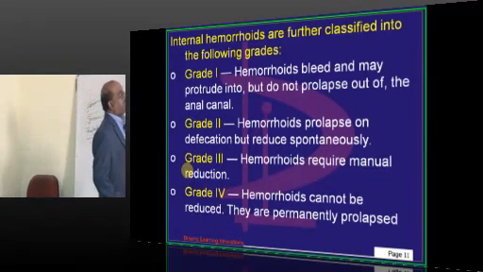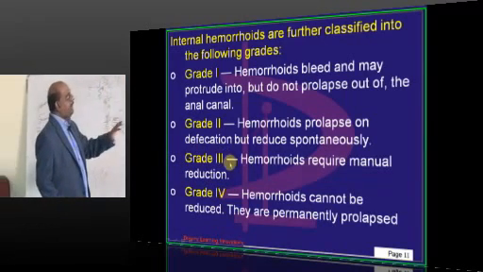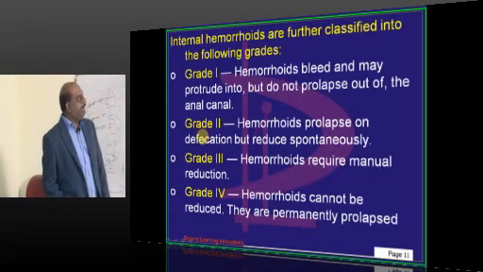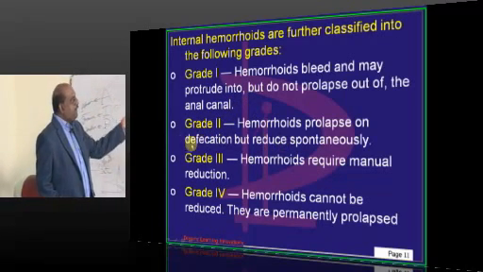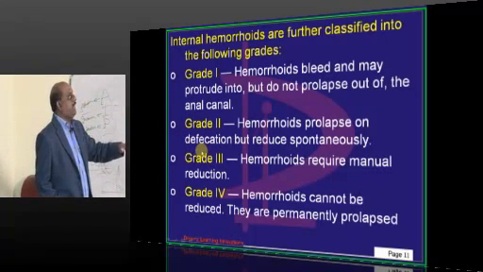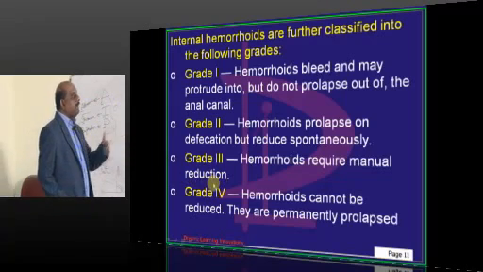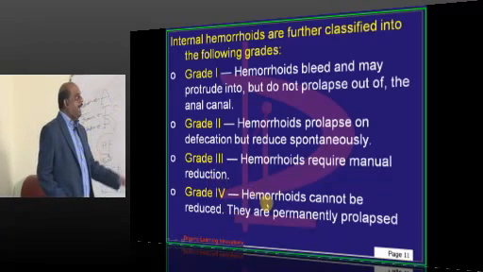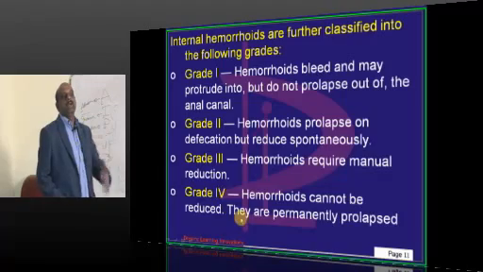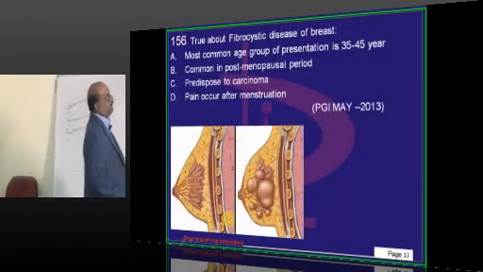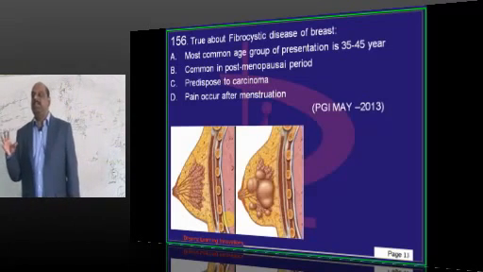So what are the various grades? Suppose the hemorrhoids bleed and may protrude into but do not prolapse out of the anal canal, you call it grade 1. They prolapse only on defecation but reduce spontaneously, it becomes grade 2. Hemorrhoids that require manual reduction become grade 3, and those which cannot be reduced become grade 4, as all of you know very well. Right, doctor?